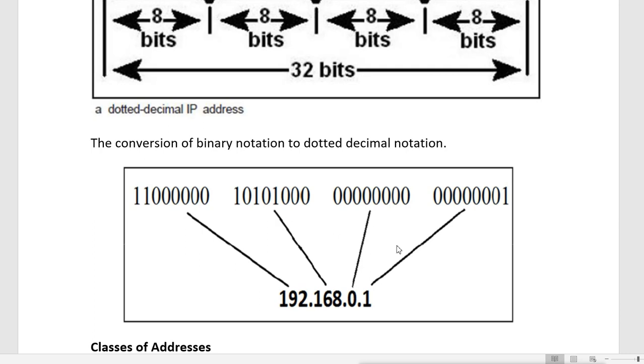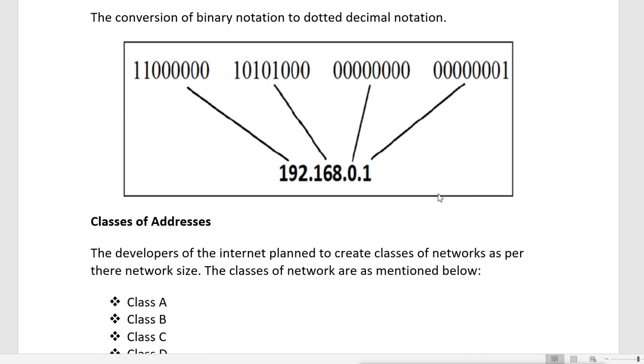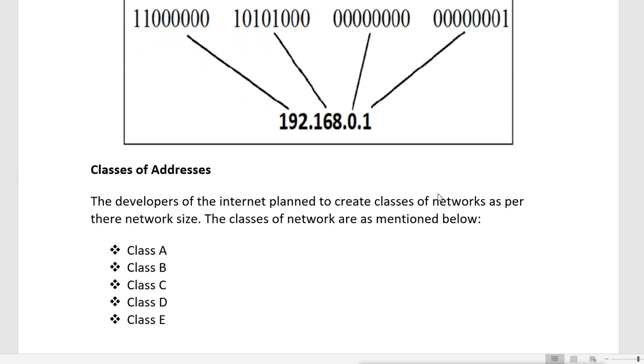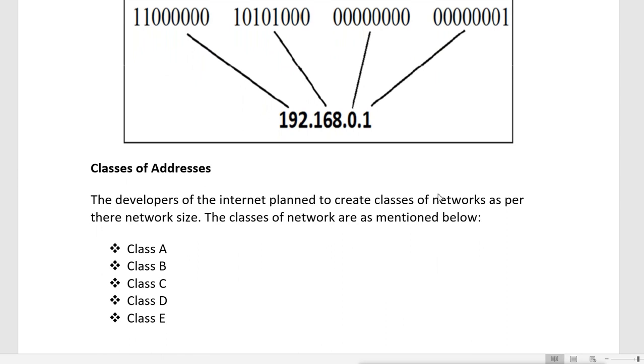Now, what IANA has done is divide all these addresses into classes. So it has divided all these addresses into different classes. The classes are A, B, C, D and E. That is, the developers of the internet planned to create classes of network as per their network size, and the classes of networks are these A, B, C, D and E.